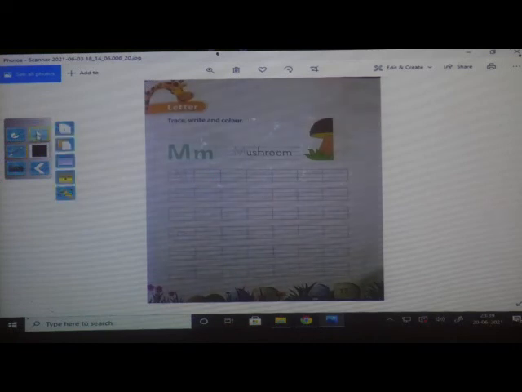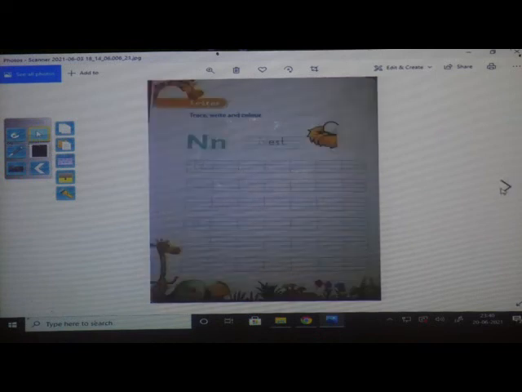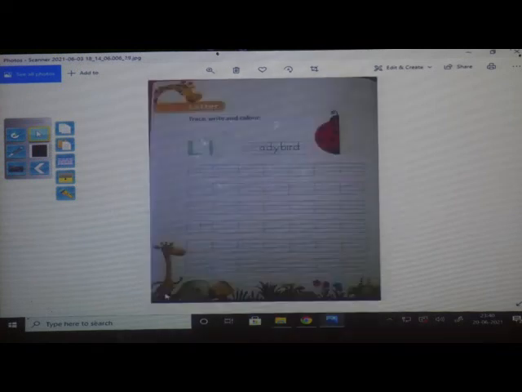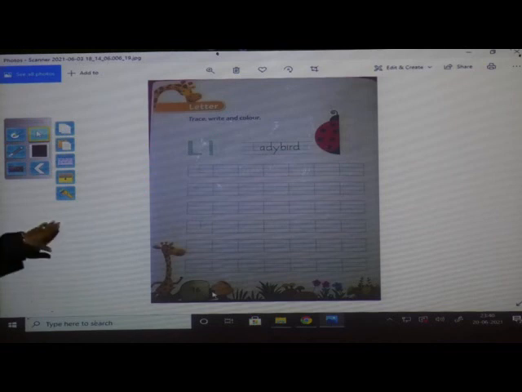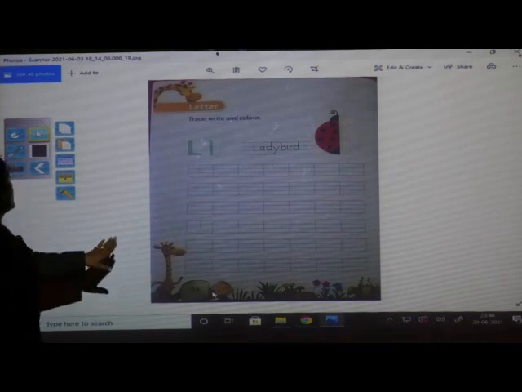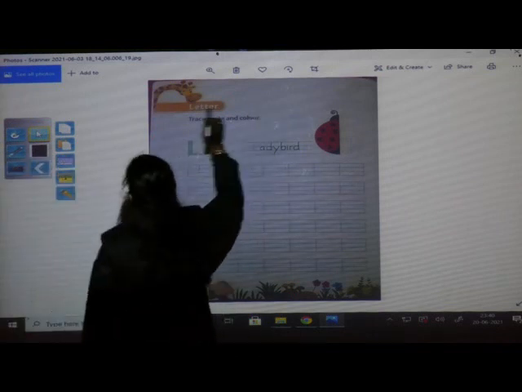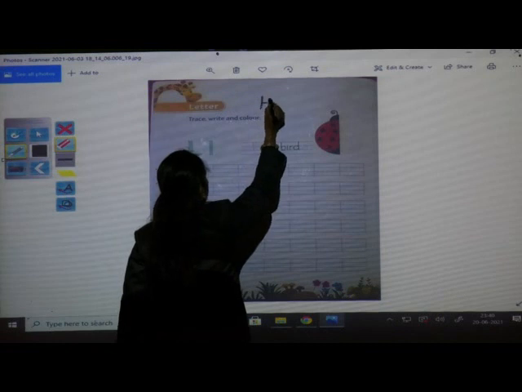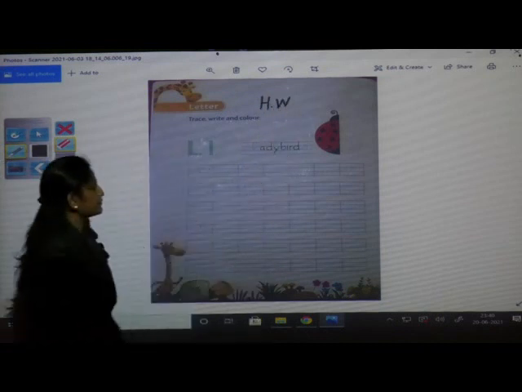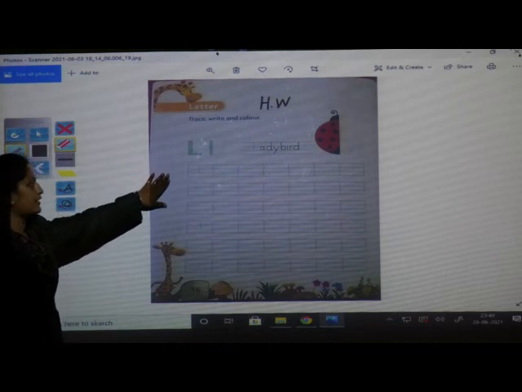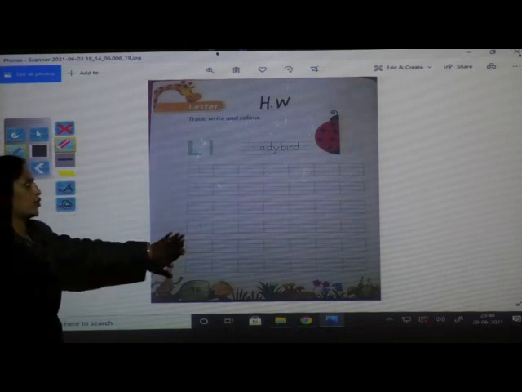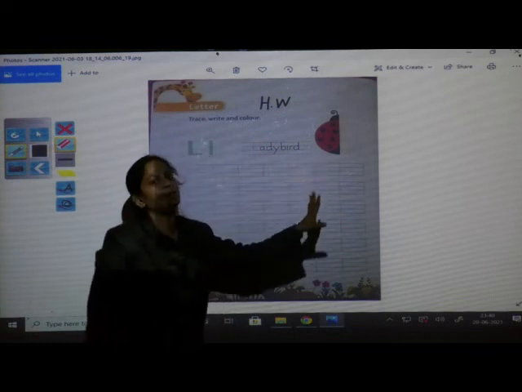Yes. Next page. Page number 16. Today we have learned 2 letters, yes or no, children? So you have to open this page, page number 16 also. By mistake I have left, sorry. You have to open page number 16 and you have to write here H.W homework, okay? You have to practice writing capital letter L and letter small l also, okay? You have to color the picture of a ladybird, okay?